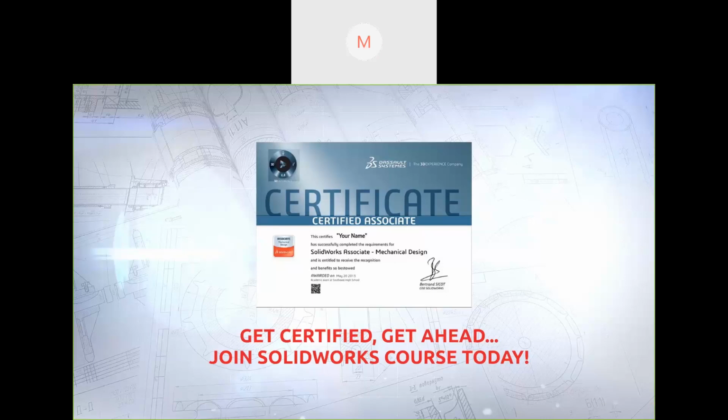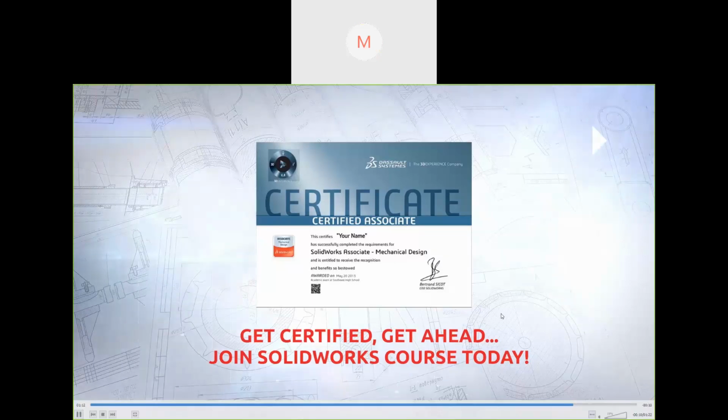Shani sir is an authorized, certified instructor for CATIA and SolidWorks both. He's a certified instructor for AutoCAD as well and Creo as well. So he's a wonderful trainer. He's been with us for many years. He has wonderful experience.